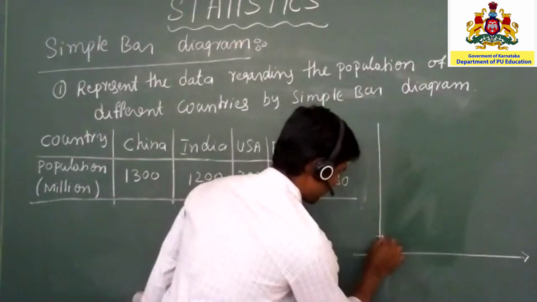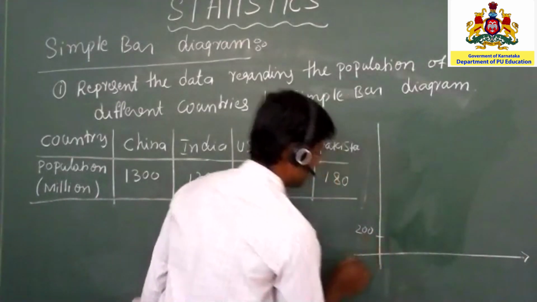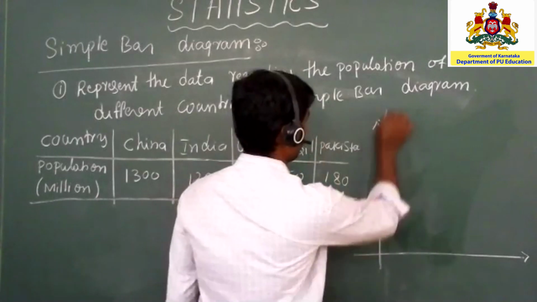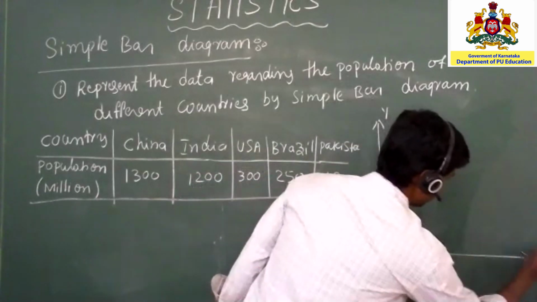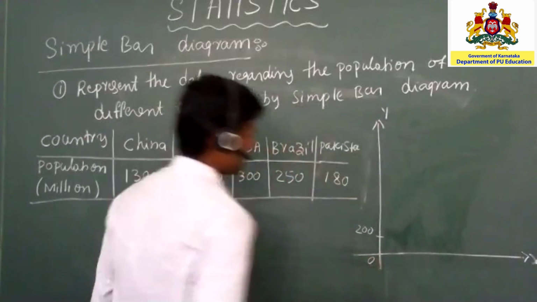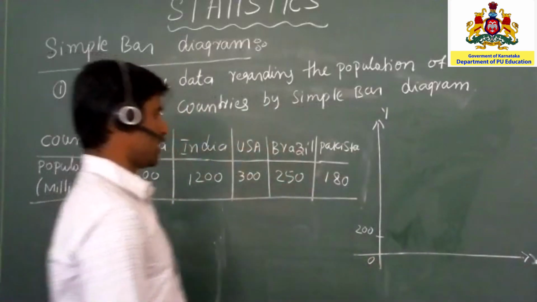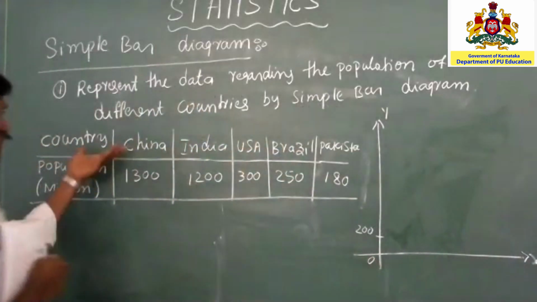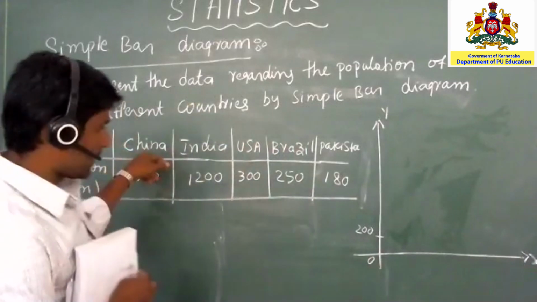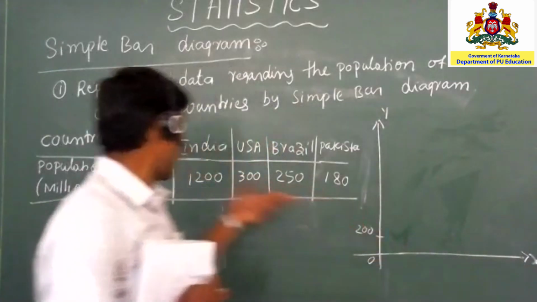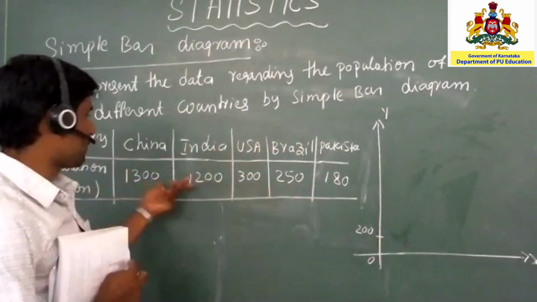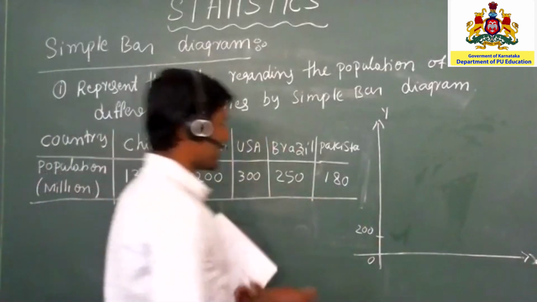So here we can take, this one is y-axis, this one is x-axis, and x-axis and y-axis starting from 0. The countries are taken along x-axis and the population values are taken along y-axis.